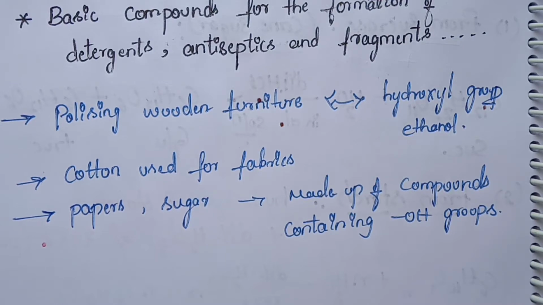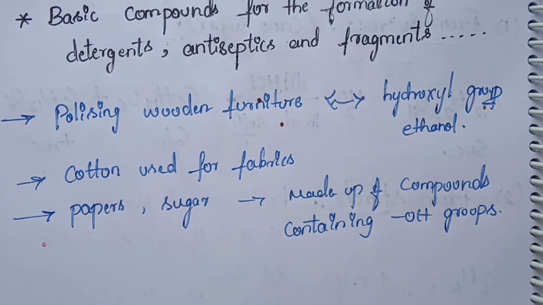And cotton is used as fabric. Papers, which we use daily for writing notes, and notebooks, newspapers, currency notes, checks and certificates are all made up of compounds containing OH groups, hydroxyl groups.